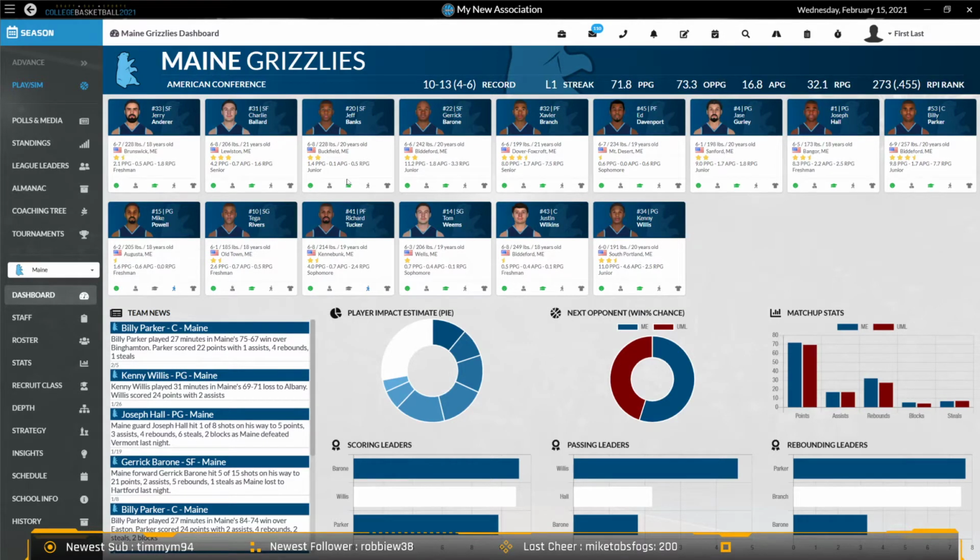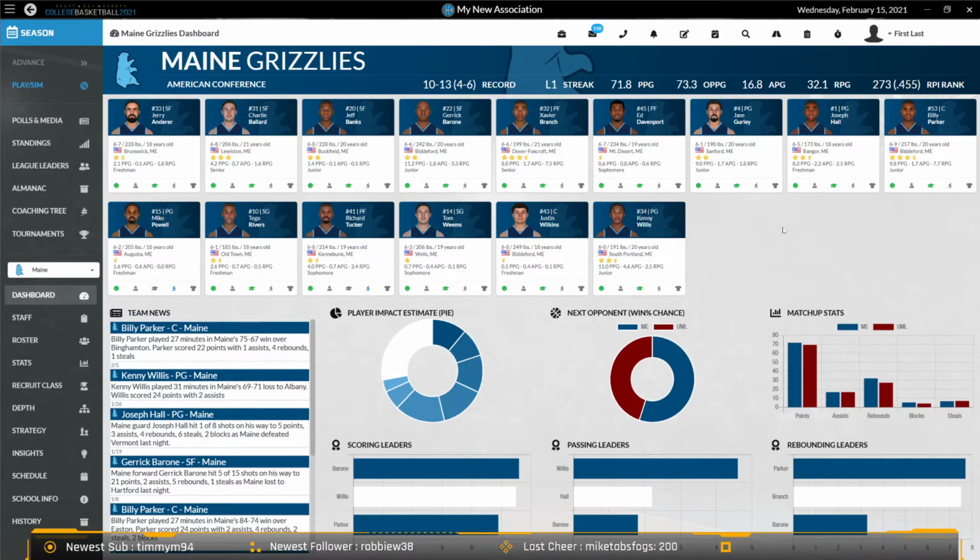So the first thing, I do want to confirm that people had asked, will they be able to import their associations from 2020? You will be able to import. There's an option that'll be on the main menu that you'll click. You'll go through your files in the computer to find the 2020 league file, and you can convert it and bring it into 2021. So if you've got 2020 associations going now, don't worry, you'll be able to bring them in. The best time to do it is right after that season ends.